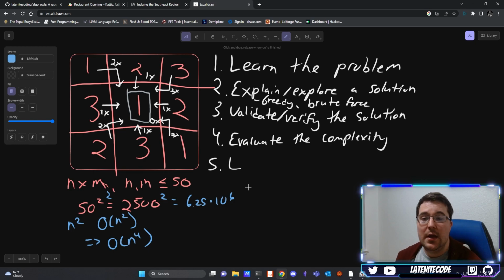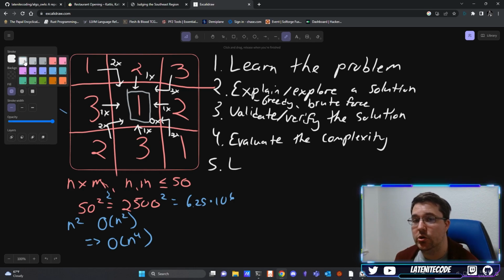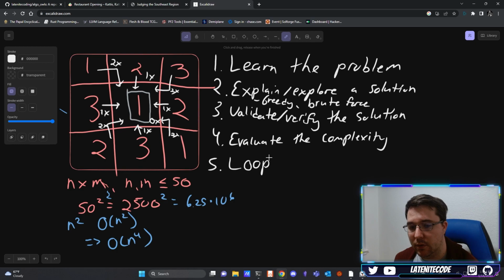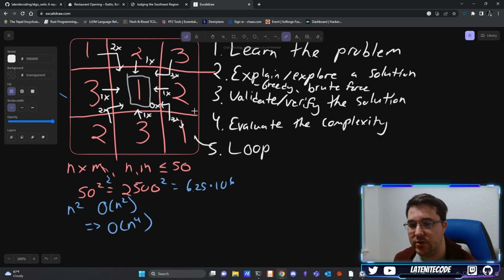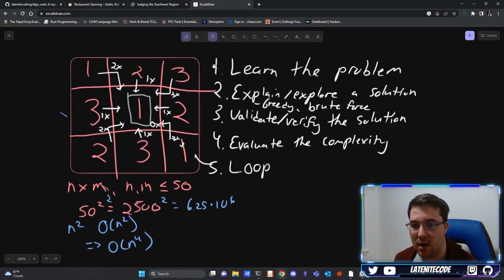we take those. Now in a technical, you probably would want to go further and actually come up with an improved solution, which, by the way, is something that we will do in this series. For my next bonus episode, I actually want to improve this to get down to an n squared solution. But that's where step 5 comes in, which is loop. Loop means you go back to the top. Let me go ahead real quick and drag up here.